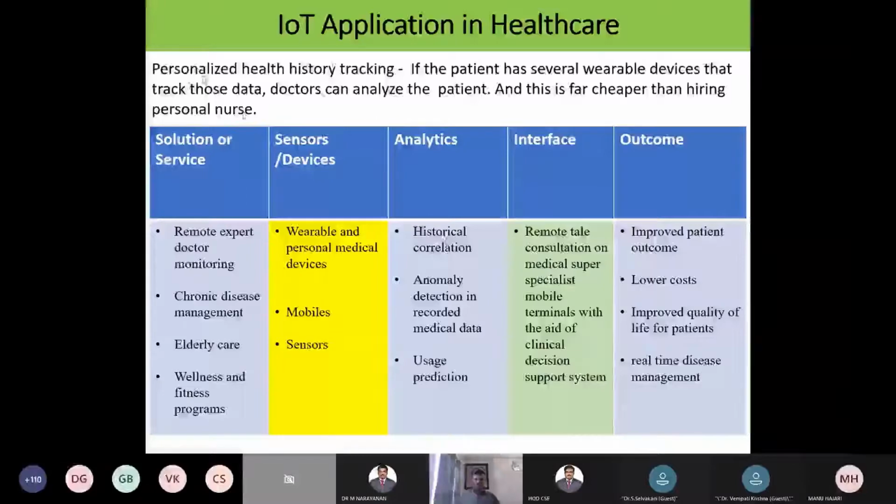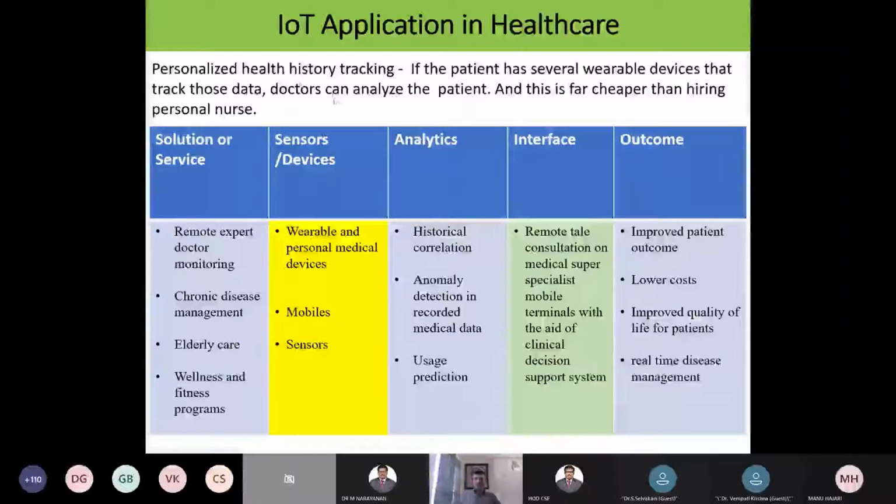When I can develop the personalized health history tracking system, it is easy to maintain and easy to reduce the cost also. If I appoint a nurse for a particular patient, then it will be more chargeable. So the cost can be easily reduced, and the doctor can also analyze the patient easily from where he is. So that is one added advantage with the IoT system.